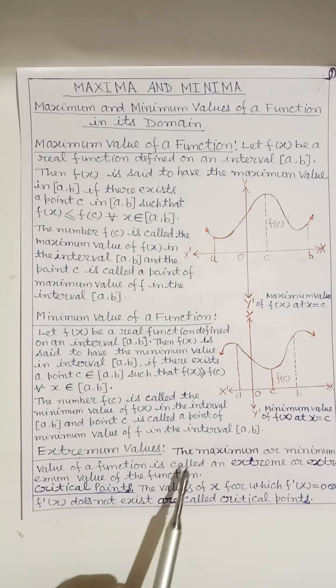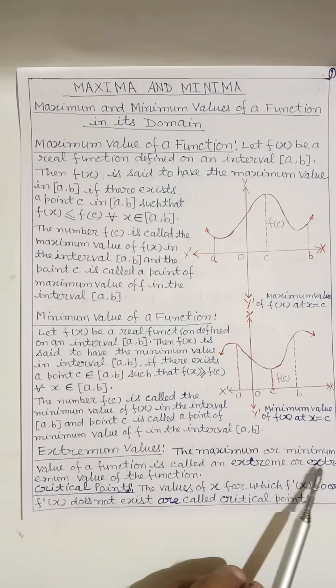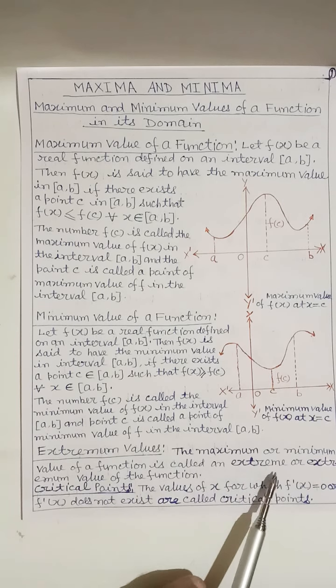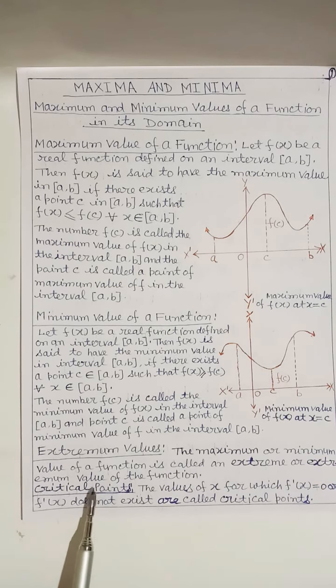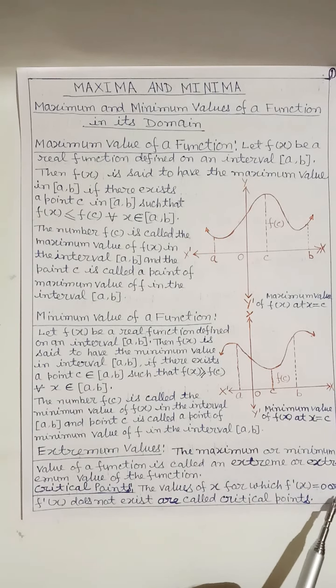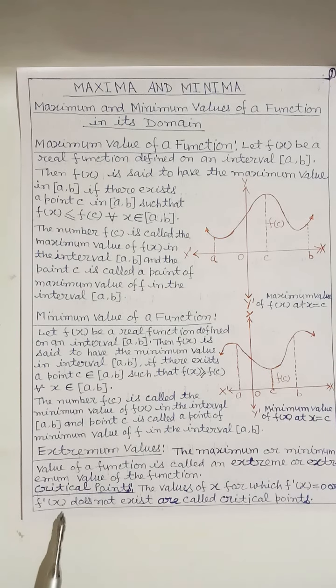Extremum values: the maximum or minimum value of a function is called an extreme or extremum value of the function. Critical points: the values of x for which f'(x) equals 0 or f'(x) does not exist are called critical points.